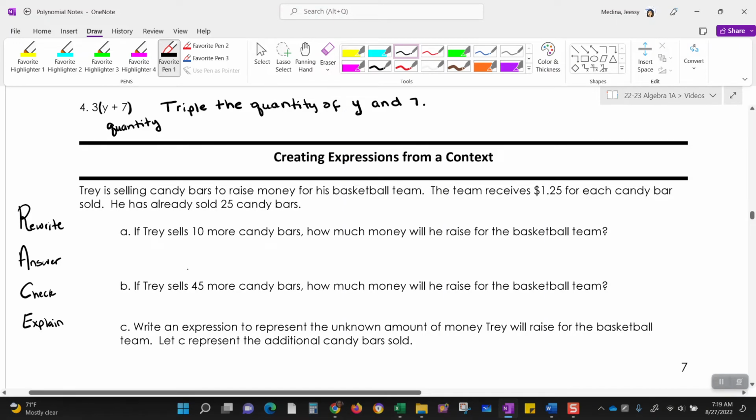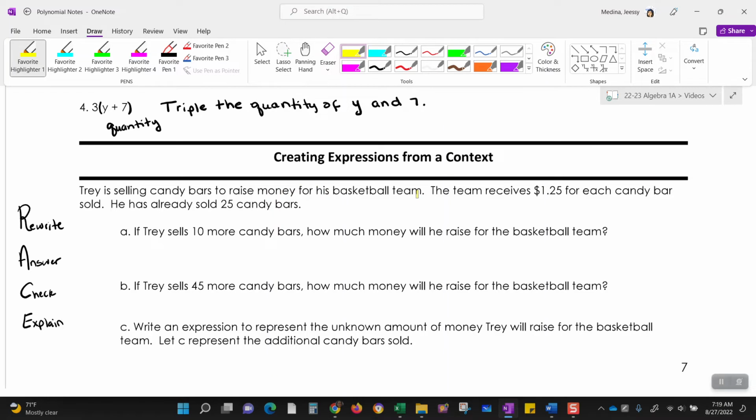So once again, this is only 3 sentences, but at the same time, we're using it to practice when we get the longer word problems. What is Trey doing? Trey is selling candy bars to raise money for his basketball team.